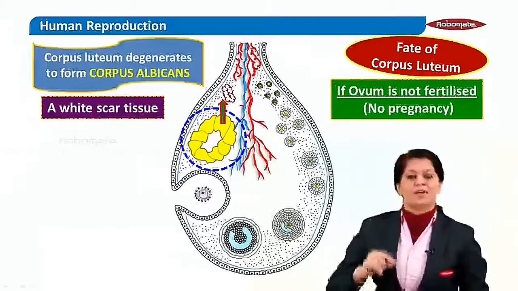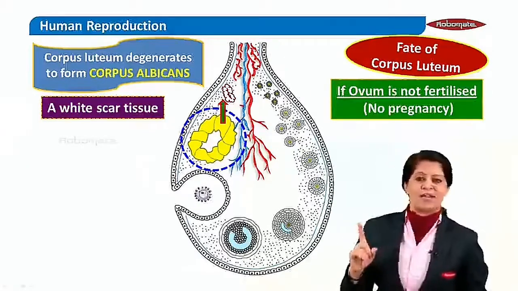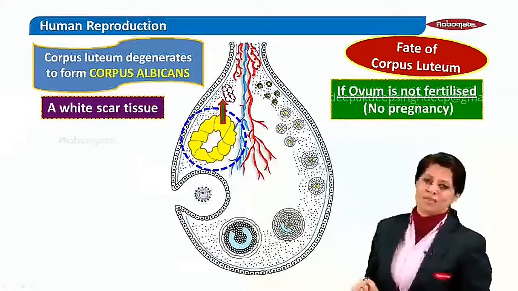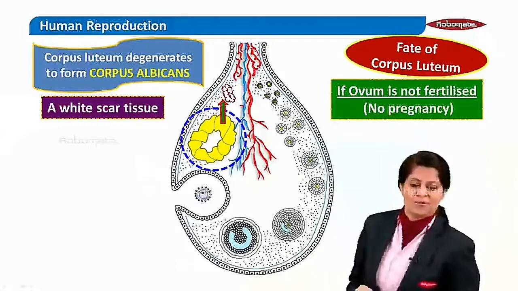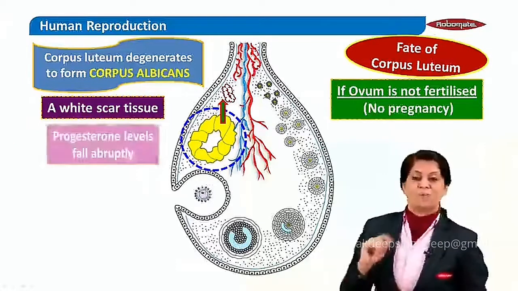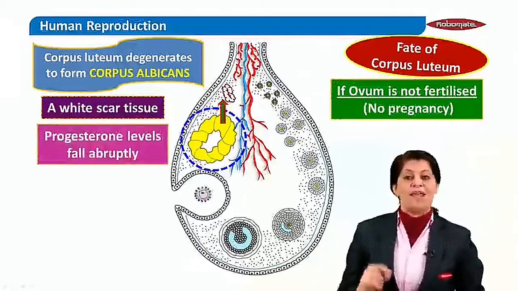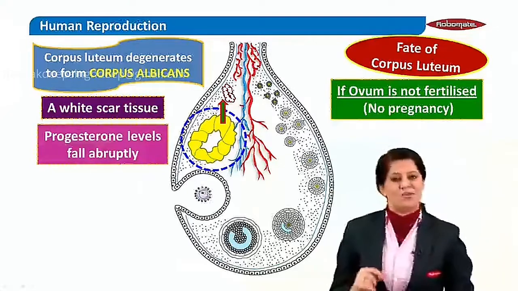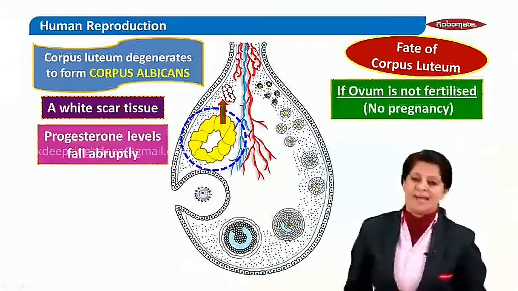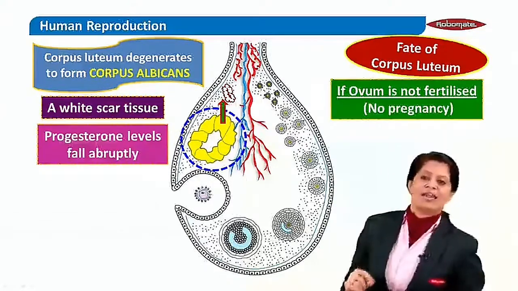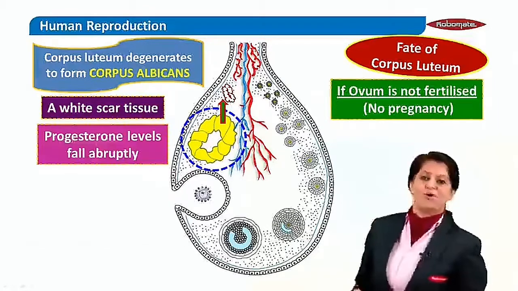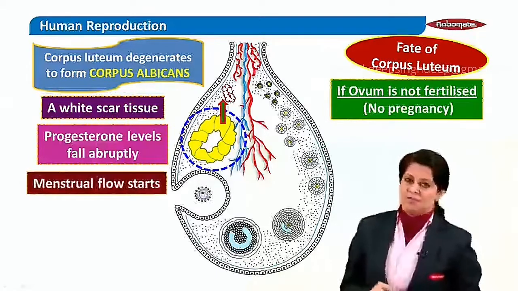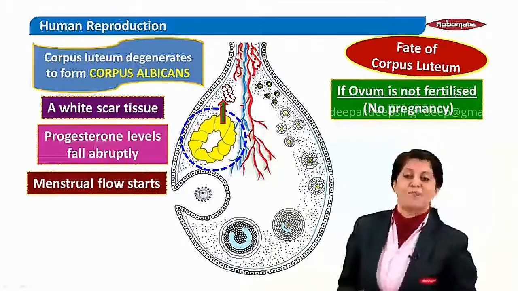That means the corpus luteum is degenerated and is also going low on the hormone it was producing. Which was the hormone it was producing? Progesterone. So progesterone levels fall abruptly, and progesterone was maintaining the endometrium of the uterus. That means the endometrial lining is going to be sloughed off or eroded off, and menstrual flow begins. So the woman is not pregnant.